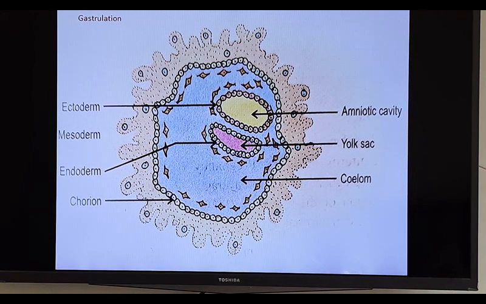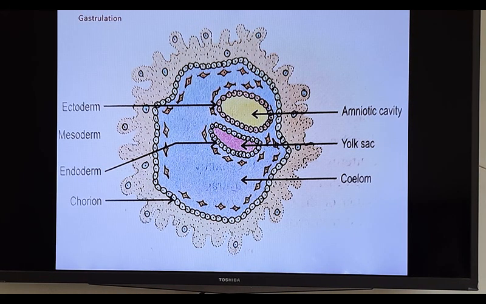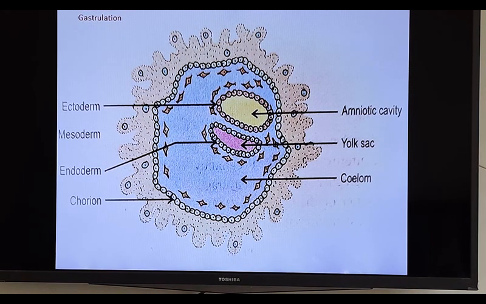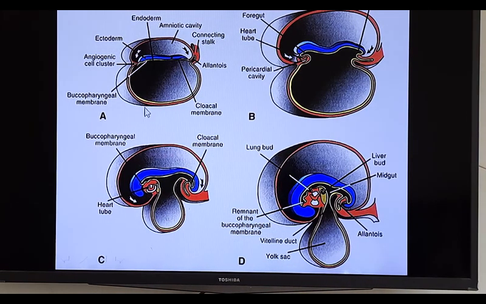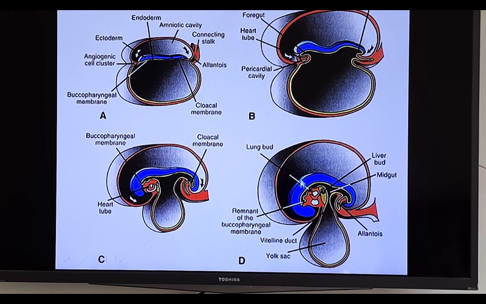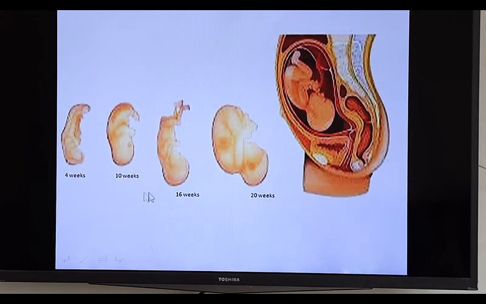After the completion of all these, the embryo is formed and it grows in the uterus. These are the developing steps of organs. Observe carefully, these are the stages of embryo development in uterus.